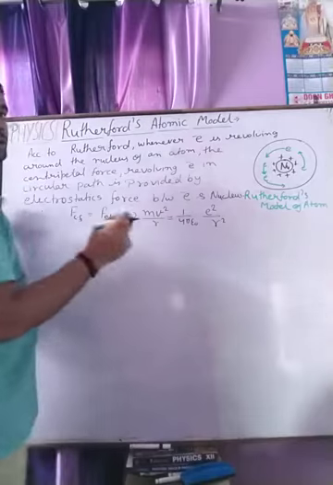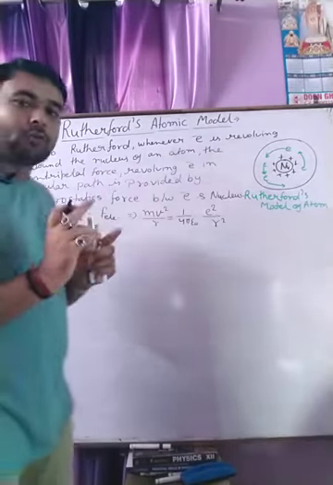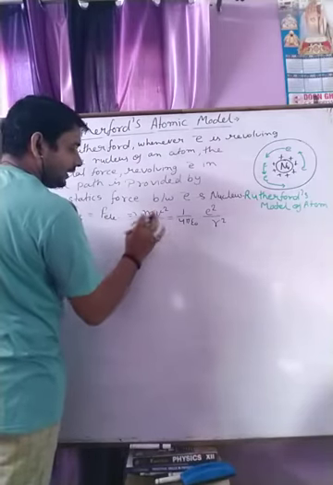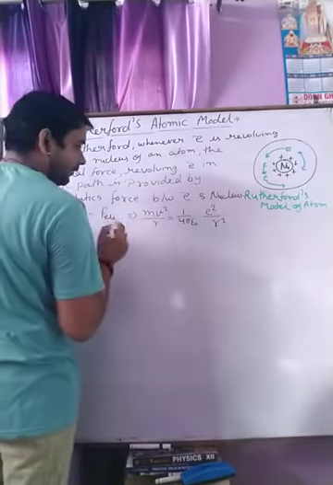Here r is the radius of the orbit in which the electron revolves. Therefore, we can calculate the result for r and v.